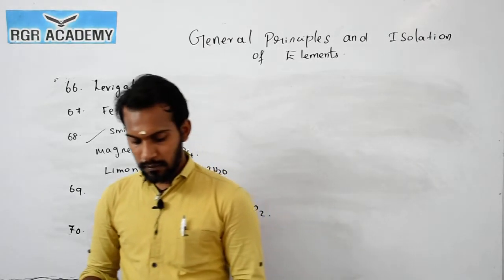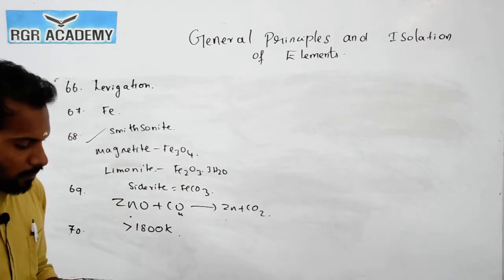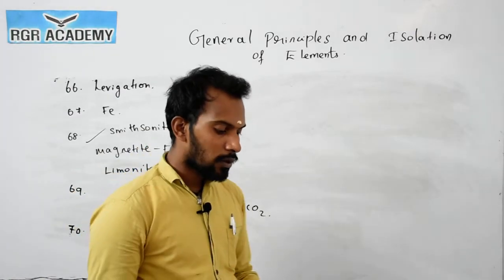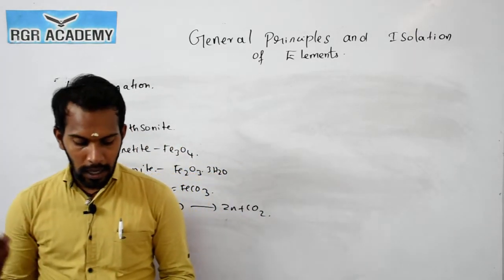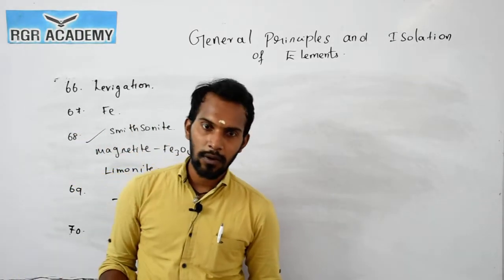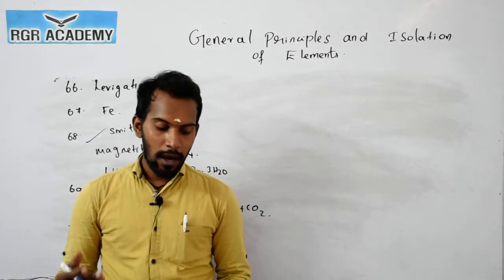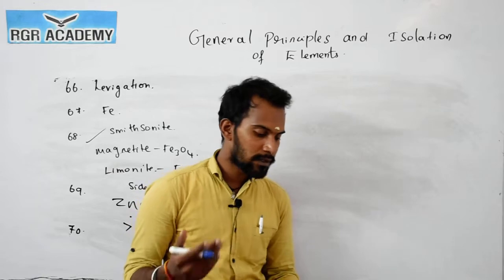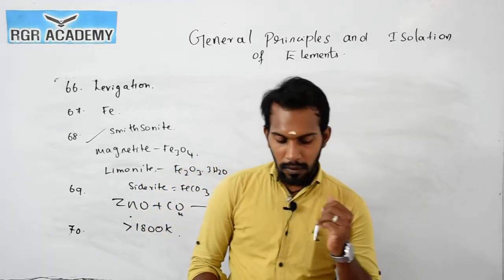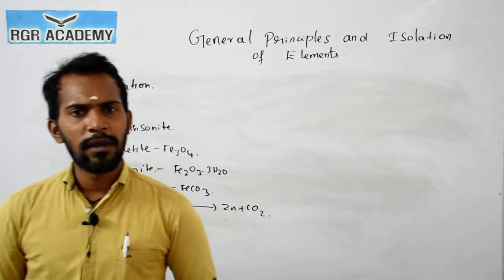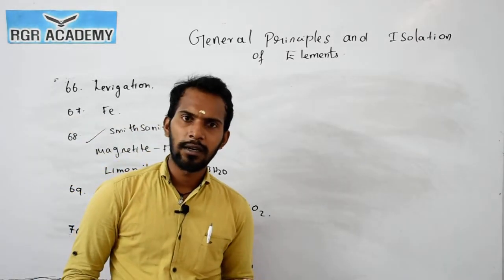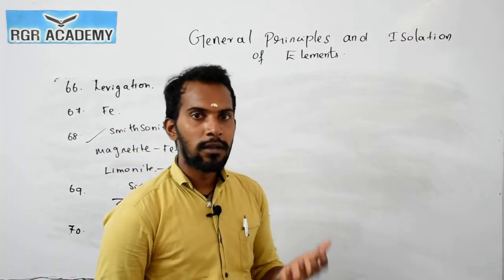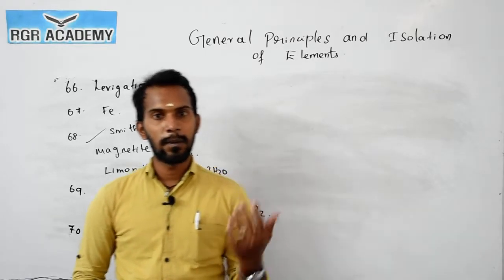Now the question number 71. In the Hall and Heroult process, it's a statement based question. Statement 1: in Hall and Heroult's process, aluminum can be electrolyzed easily. Both statement 1 and statement 2 are true, and statement 2 is the correct explanation of statement 1. For this electrolytic method, we add electrolytes, cryolite or fluorspar. So statement 2 is the correct explanation of statement 1, the right answer.